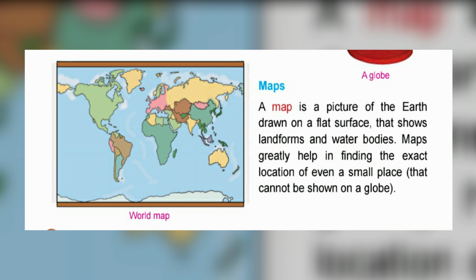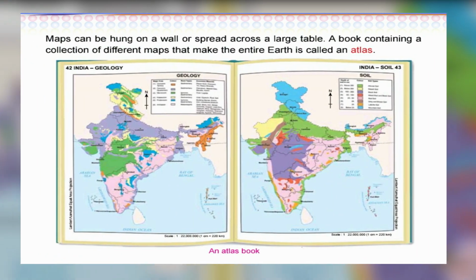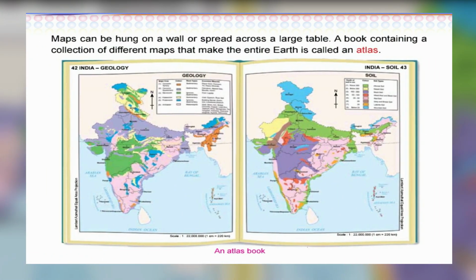And some advantages and disadvantages of globes and maps. Globe you cannot carry everywhere, but we can fold the maps and carry them anywhere. Page number 156. Maps can be hung on a wall or spread across a large table, like a chart. A book containing a collection of different maps that make the entire earth is called an atlas. You can see in the picture an atlas book. That book is known as atlas.